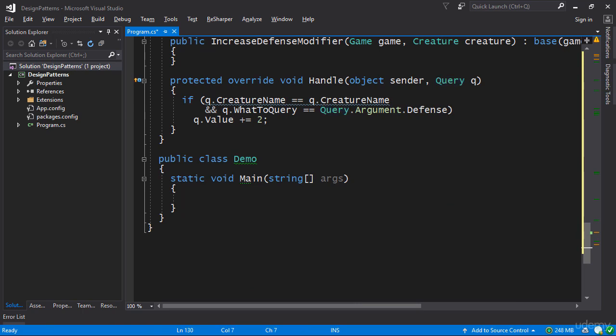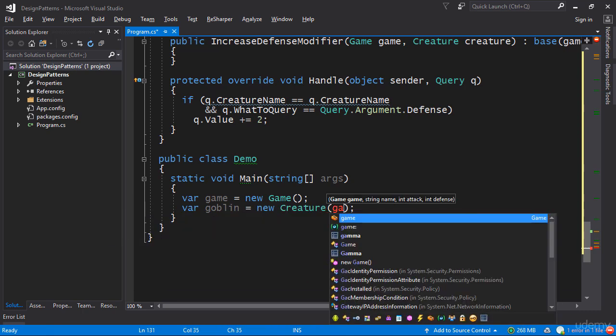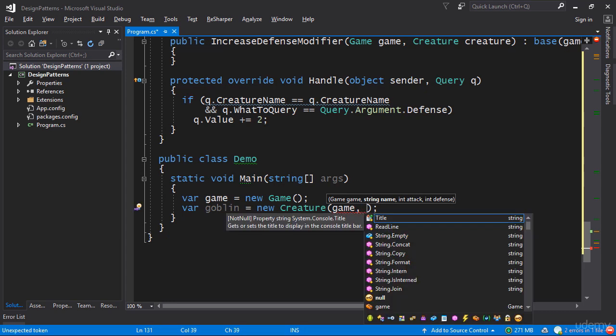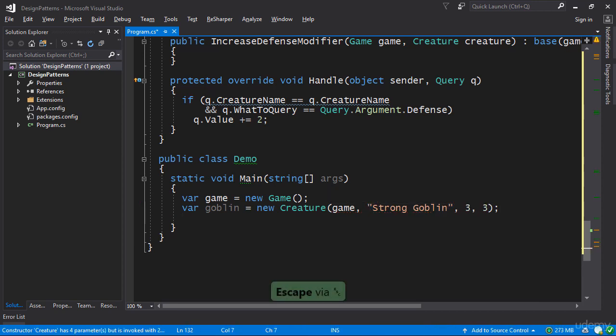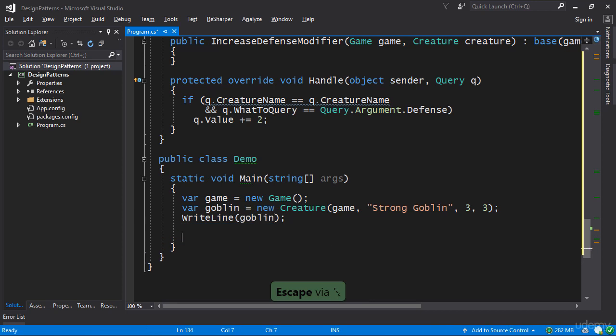So we're going to make a game, new Game, like so. And we're also going to make a goblin. So that's going to be a new Creature, which is referring to the game. Notice the game has to be passed in as a constructor argument. And typically in the real world, you would use constructor injection from your DI container. Then you specify the name of the creature. Let's have Strong Goblin. And let's have the values 3 and 3. So this is a stronger goblin. We're going to WriteLine the goblin just to see what we're getting. And then we're going to modify the goblin.